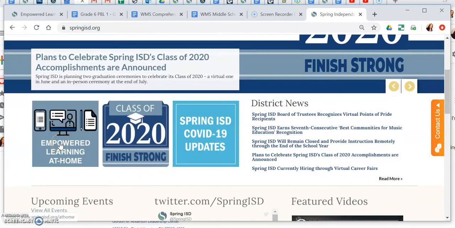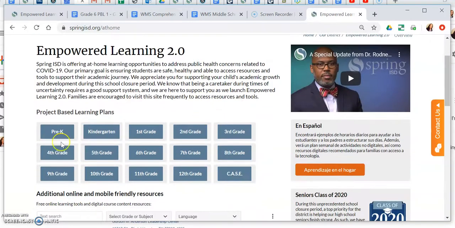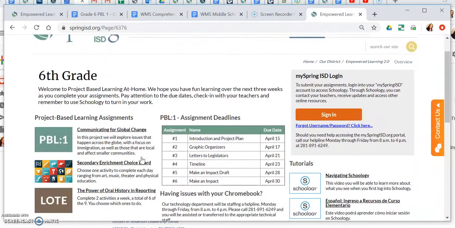I scroll down to Empowered at Home Learning or Empowered Learning at Home. Click the icon. It takes me to the various grade levels. I'm going to select 6th grade. It's going to take me here.